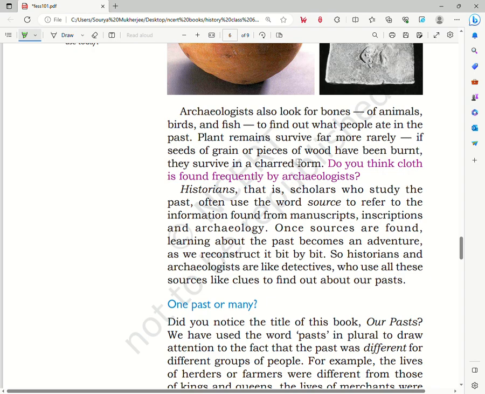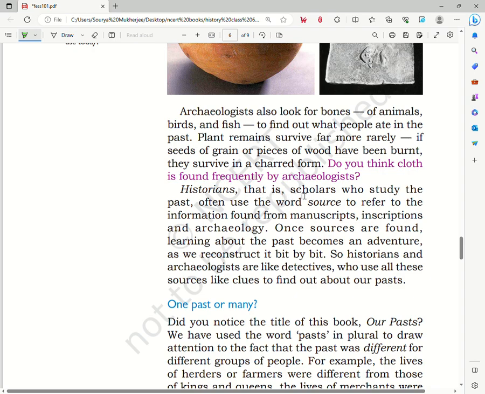Other than that, if let's say a piece of wood or pieces of grain have been burned, they might survive in a charred or charcoal form. Now the archaeologists and the scientists will have to study those, to find out what they actually were when they were not burned.